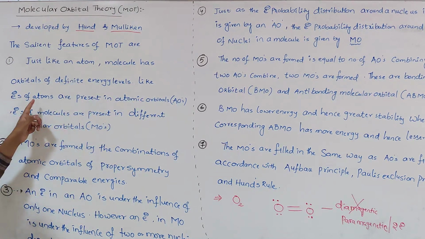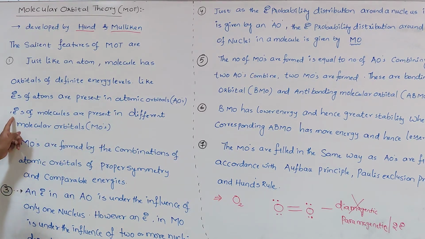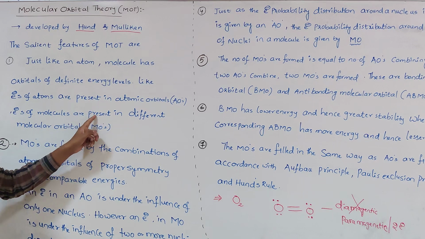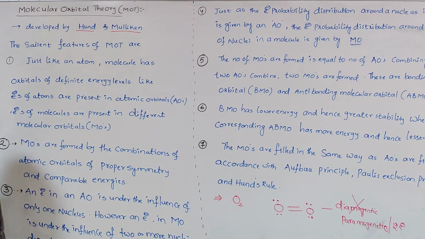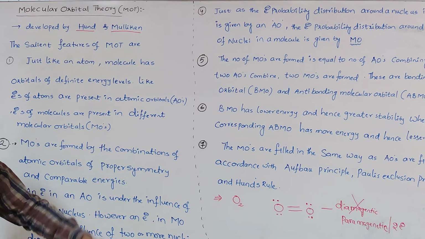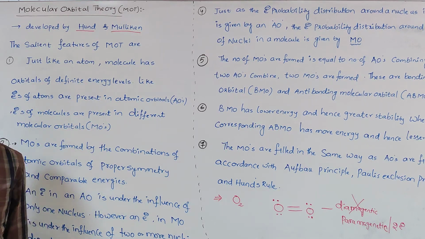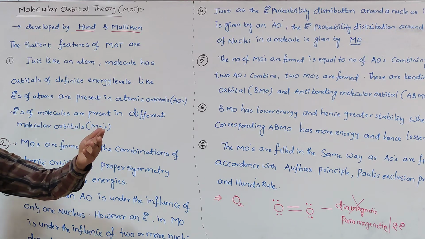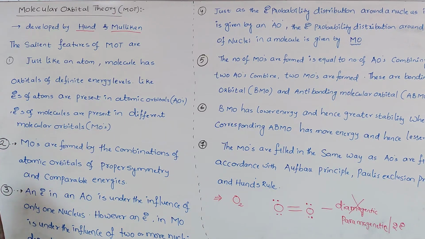Like electrons of atoms are present in atomic orbitals, electrons of molecules are also present in different molecular orbitals. We know very well, in an atom the atomic orbitals are present. These atomic orbitals are of different energy. Just like in atoms, molecules also have orbitals, and they also differ in energy.